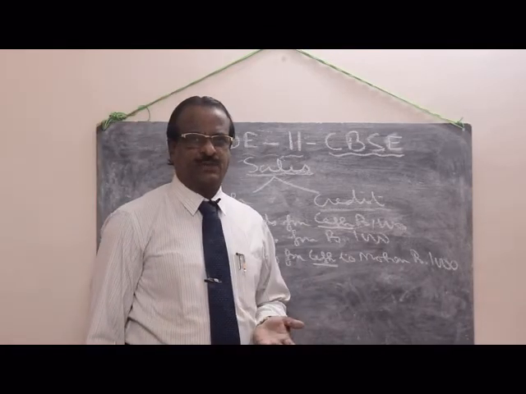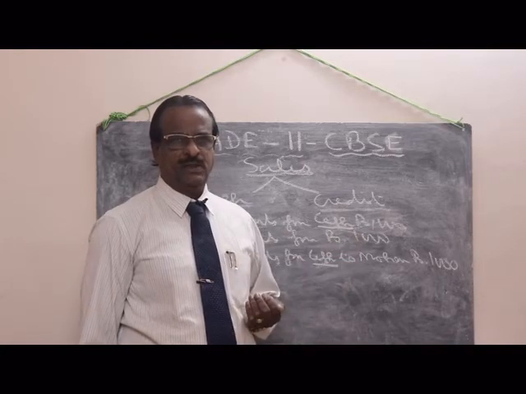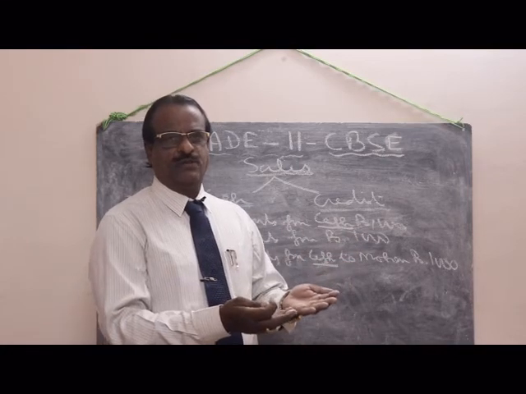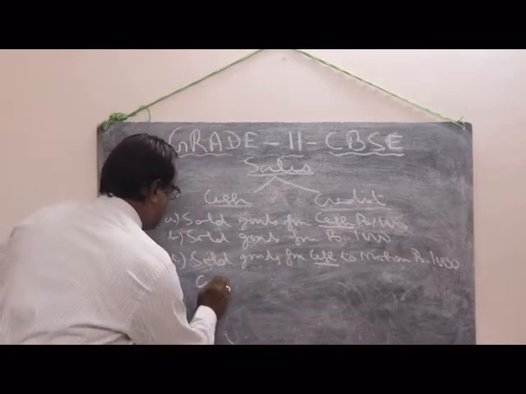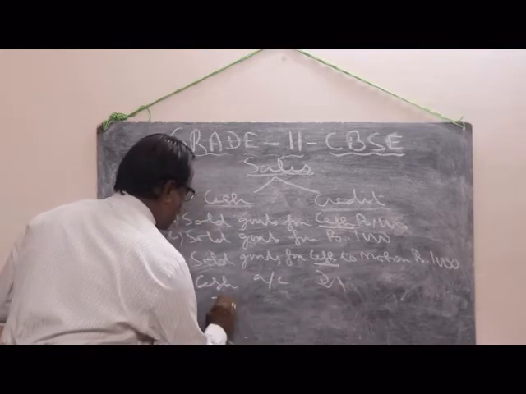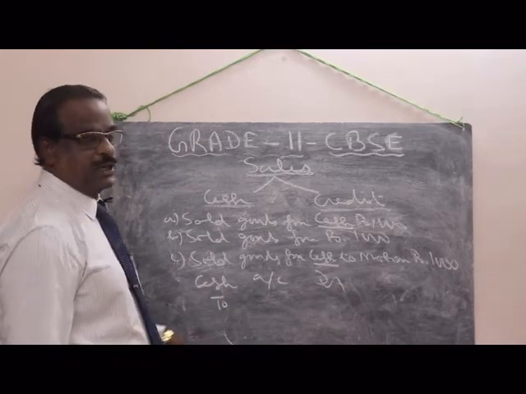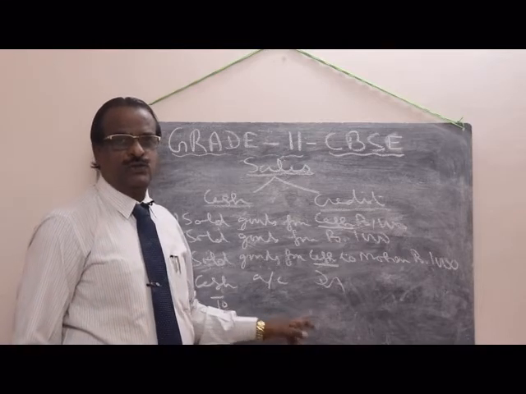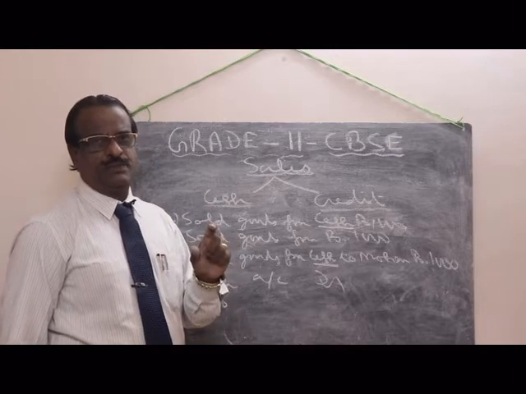If cash sales, what will we ask? What comes in? We have sold goods for cash, so we are receiving cash. What comes in? Cash. So it comes in as a debit: cash account debit. What goes out? Goods go out. In accountancy, you won't use the term goods.